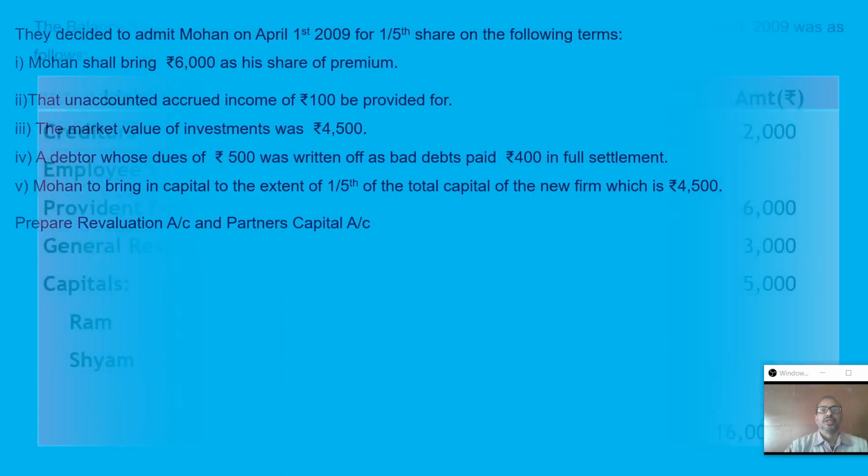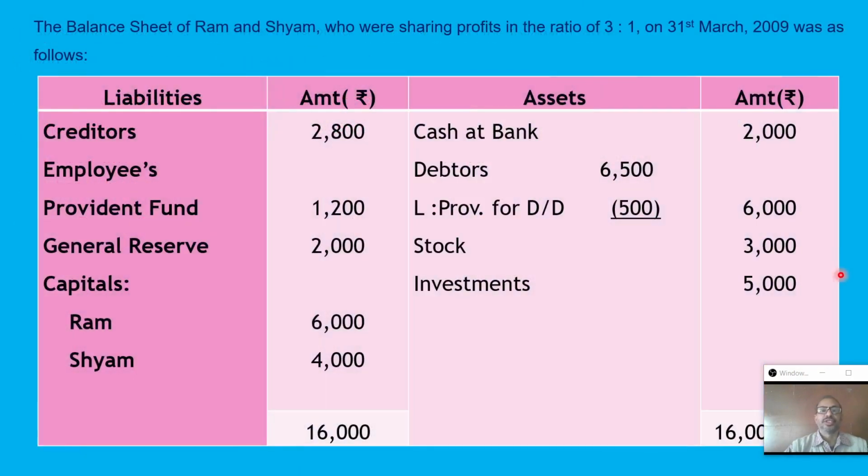So this is the balance sheet, already explained. Employees provident fund is there. Regarding that, here it is an external liability. Employees provident fund, no information is there, so that fund will remain as it is. If increase or decrease, that will go to the revaluation account.